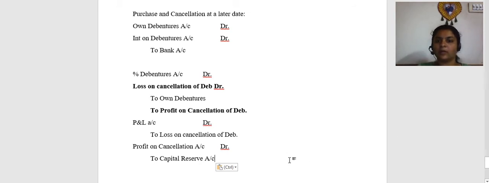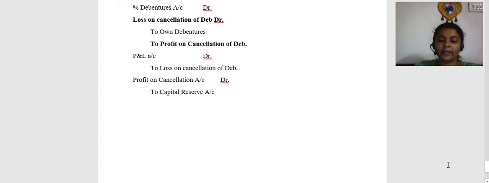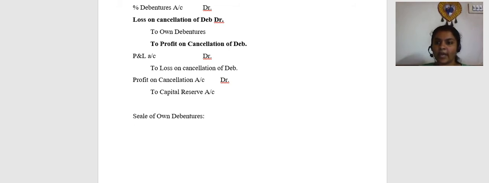Suppose I am purchasing the own debentures and selling the own debentures. So, sale of own debentures. What do you mean by selling the own debentures? I am not cancelling the liability. I am selling back the debentures in the open market as an investment. It will be treated like a sale of investment. What will be the entry for sale of own debentures here?